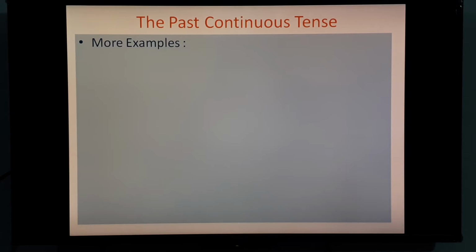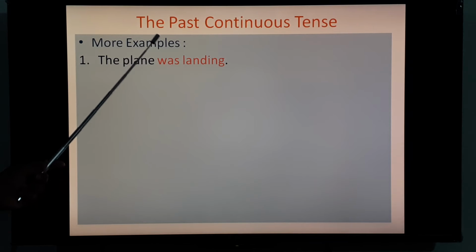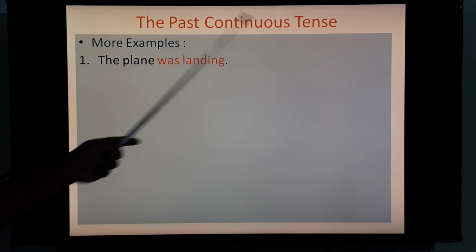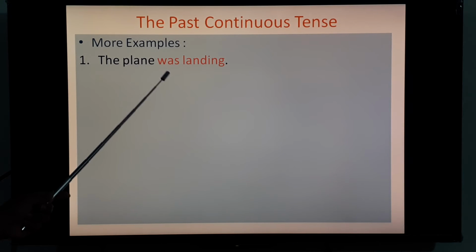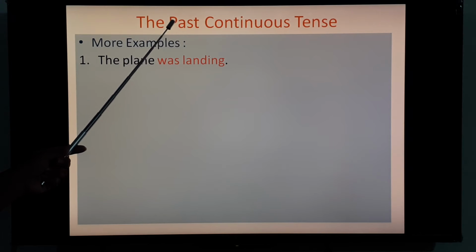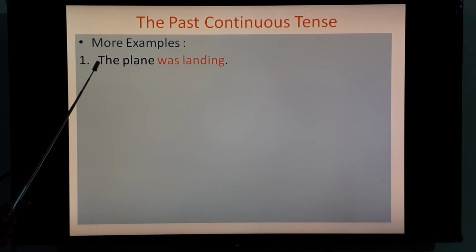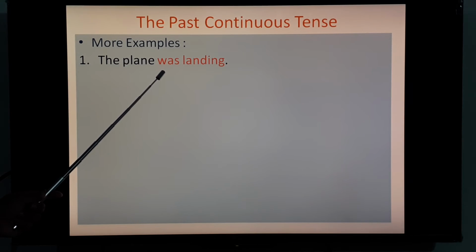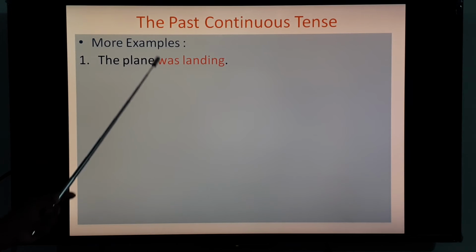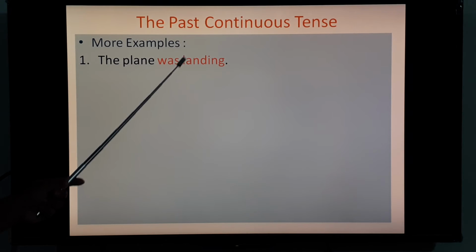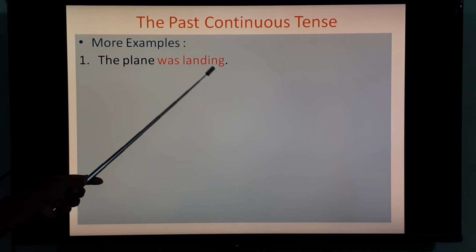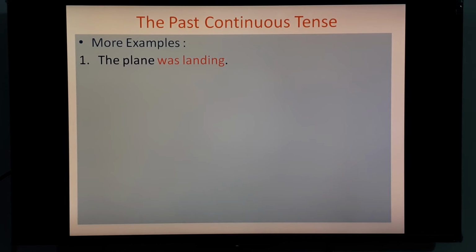Let's see more examples. First, the plane was landing. So here in past continuous tense, you have to use this structure. Past means you have to use was or were according to the subject. Here third person singular is given, the plane. That is why was is given, and continuous tense means V1 with ing will come. That is why land and ing, that is landing.